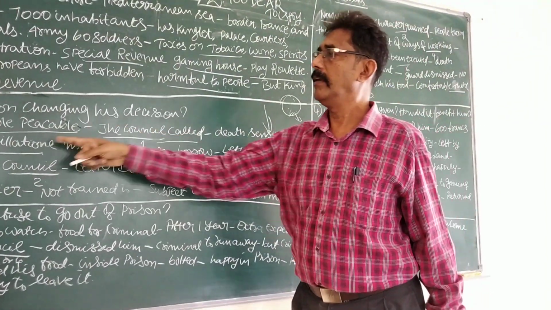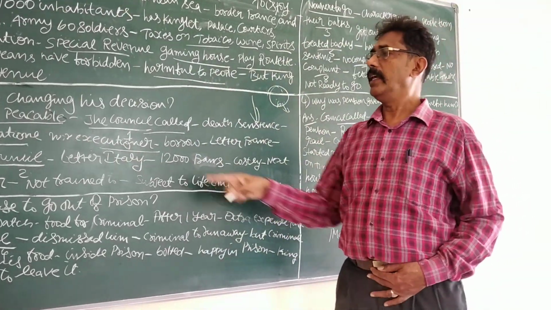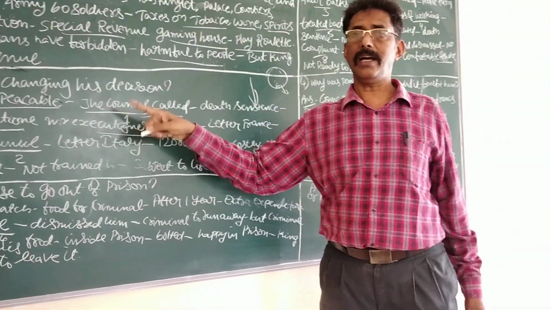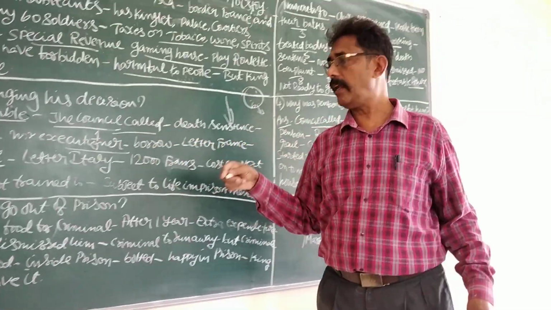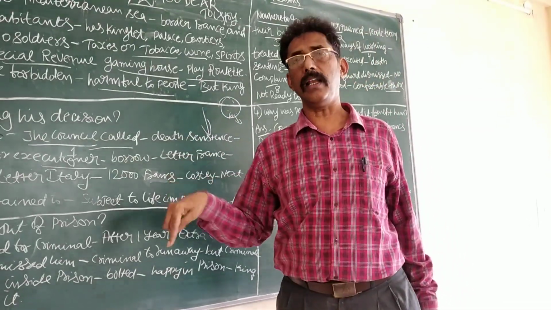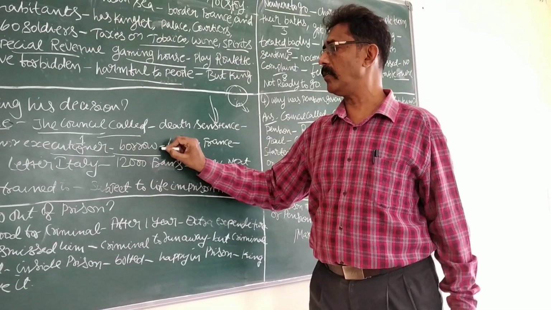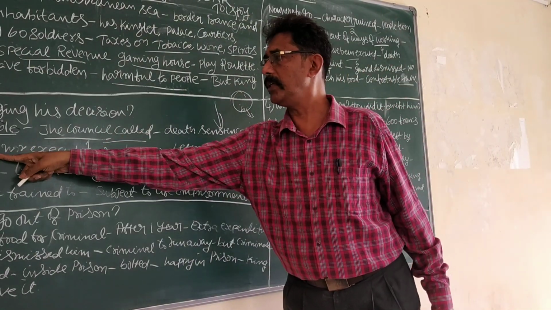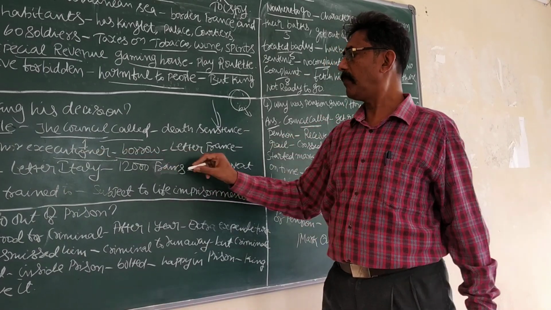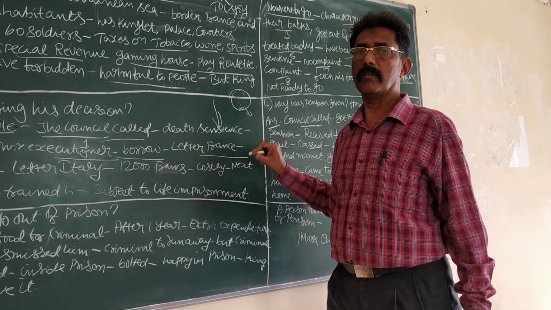Operator was not there, machine was not there. It is why it was not possible to cut the head of the criminal.